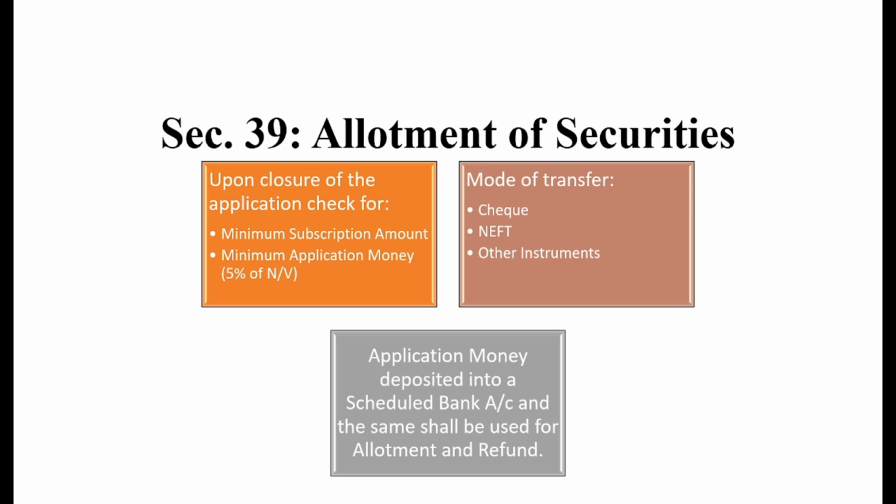Now, the third box mentions that the application money received by the company shall be deposited in a scheduled bank, and a separate account shall be maintained for such application money. The application money shall be used only for the purpose of either allotment of the securities of the company or refund to the investors.